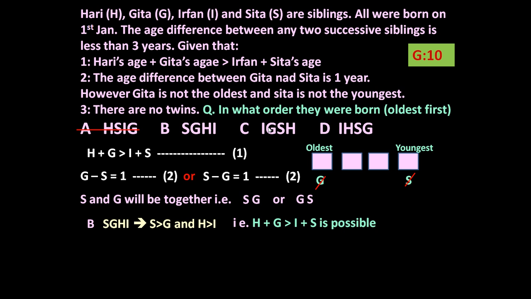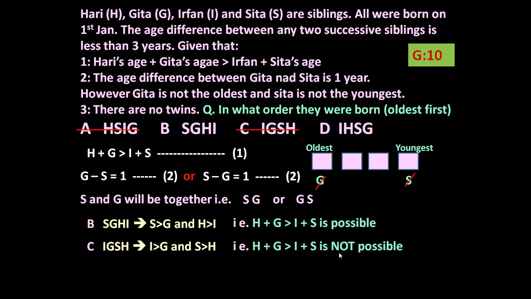Let us find out option C: I, G, S and H. It means I is greater than G and S is greater than H. So is H plus G greater than I plus S? No, this is not possible because G is smaller than I and H is smaller than S. So H plus G greater than I plus S is not possible. So option C is also not possible.